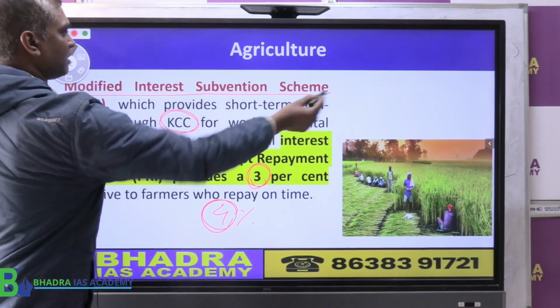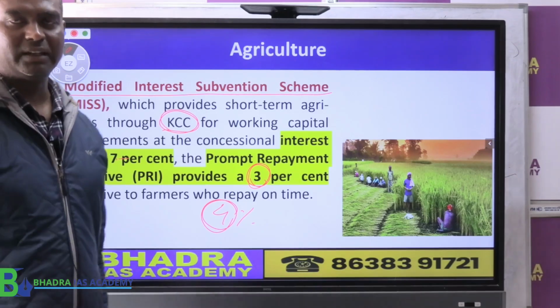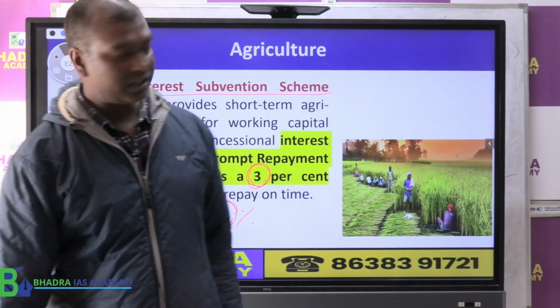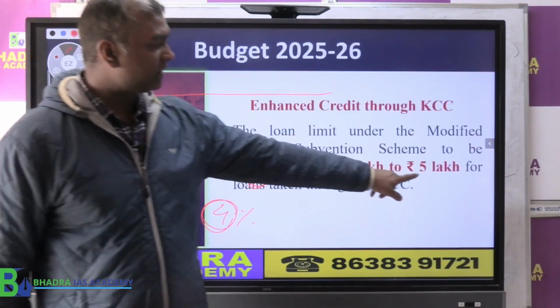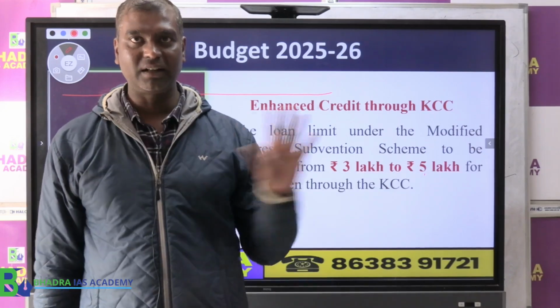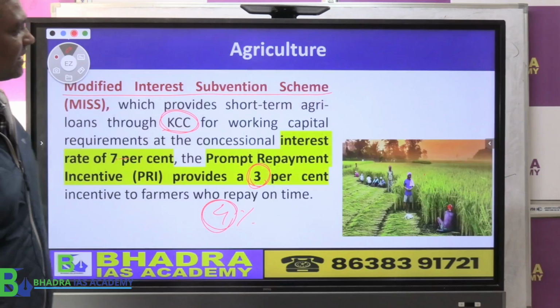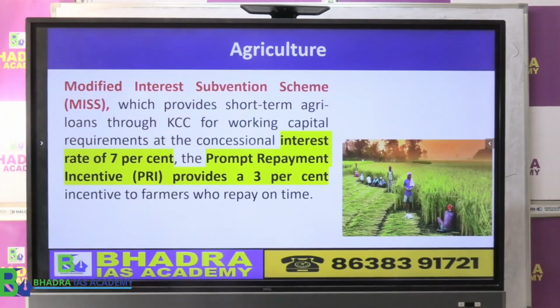this scheme, the modified interest subvention scheme. Remember this kind of scheme, it can be asked in the exam, because this time in the budget they increased the limit to 5 lakh under the same scheme, the modified credit scheme for agriculture. So this is something important to keep in mind, therefore I wanted to share that.